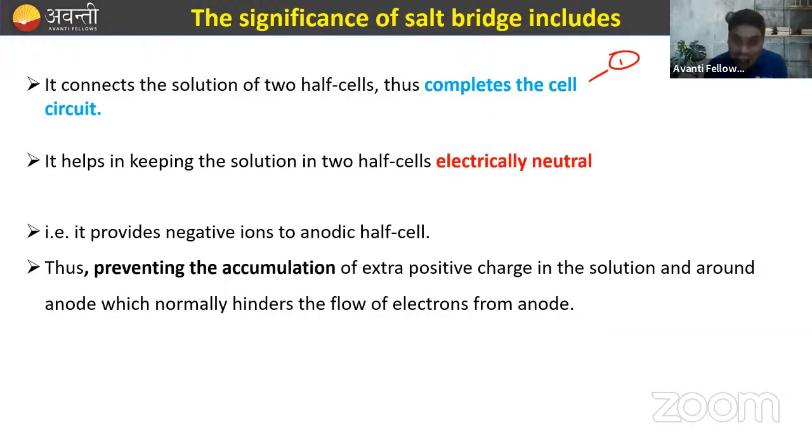Thus it prevents the accumulation of extra positive charge in the solution around the anode, which normally hinders the flow of electrons from the anode. Clear to everyone? So these are the significance of the salt bridge: complete the cell, and maintain electrical neutrality by providing opposite charges, negative to the anode and positive to the cathode.